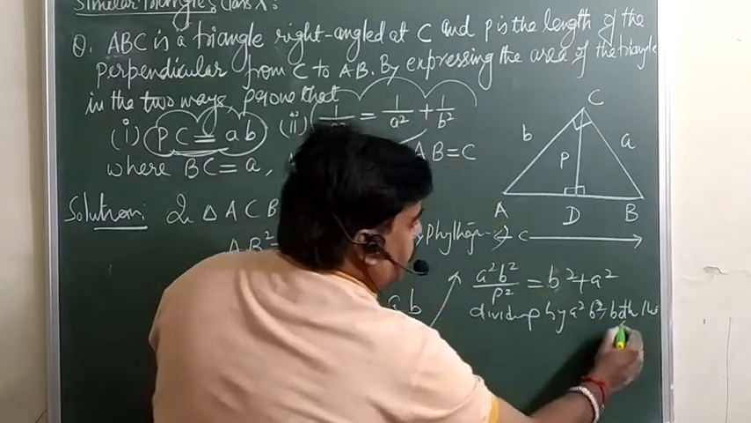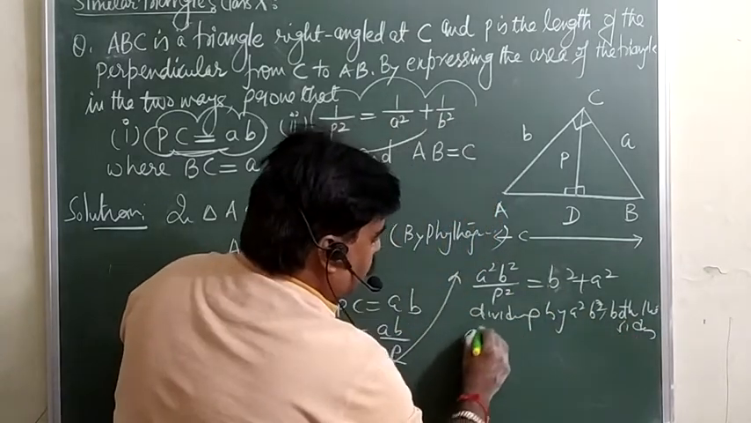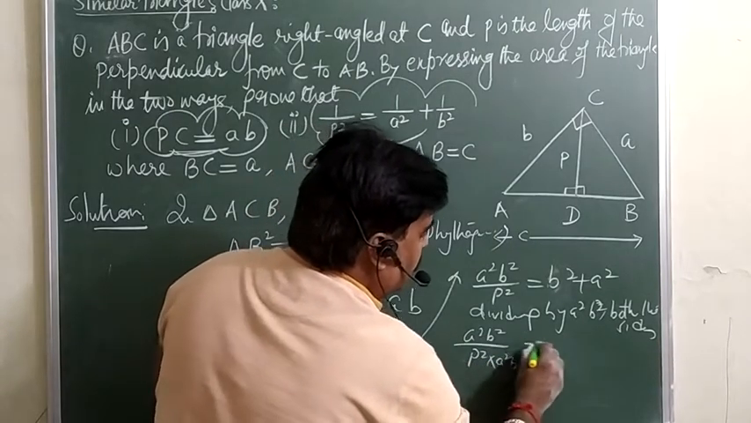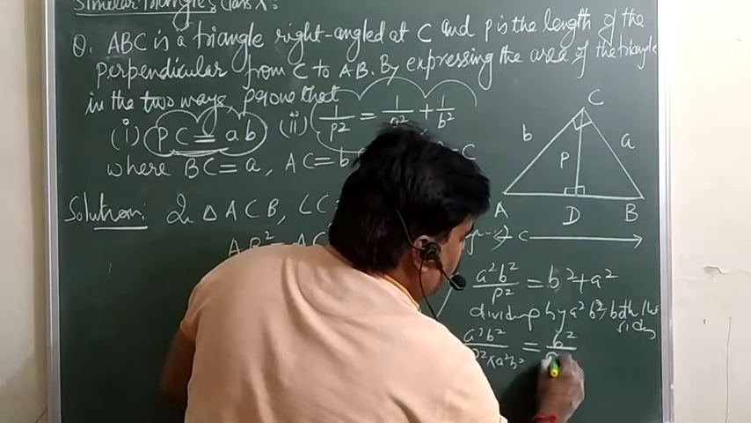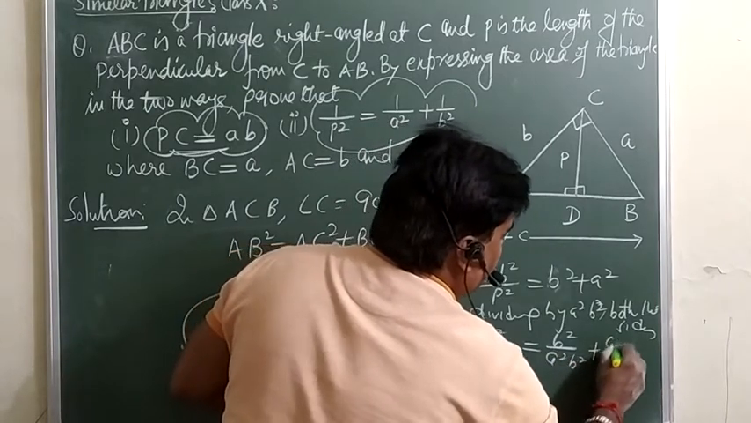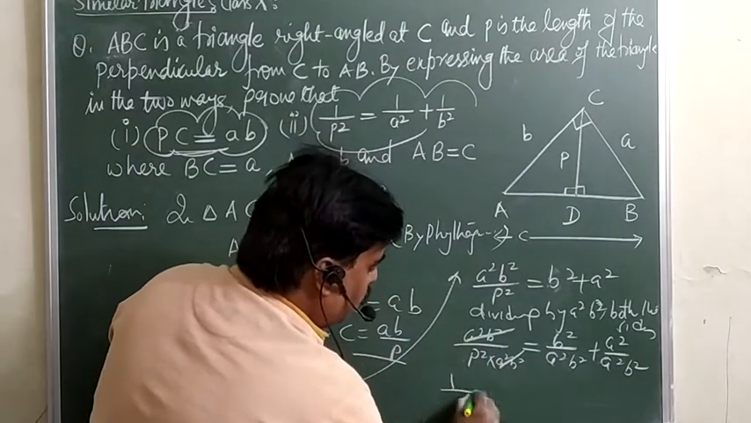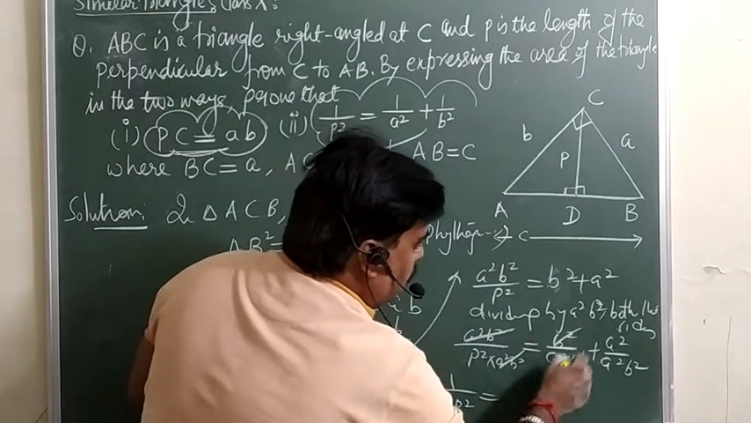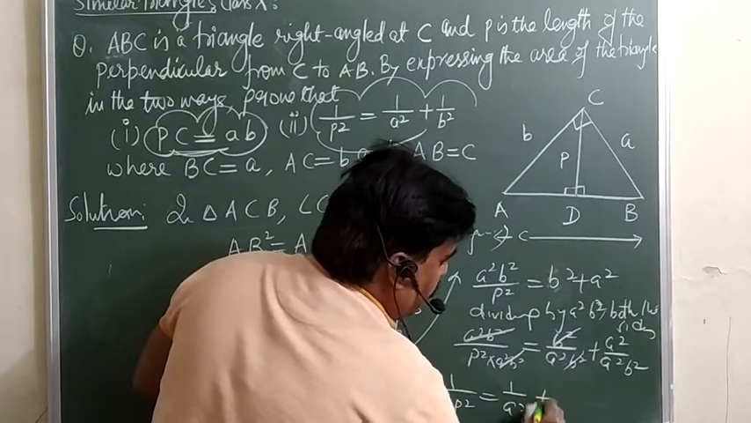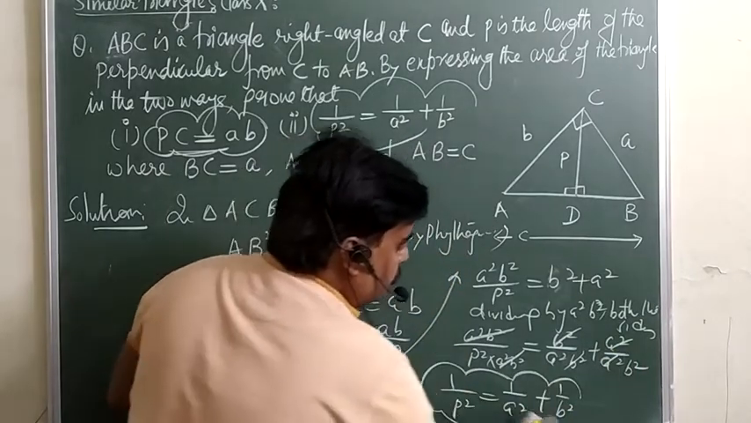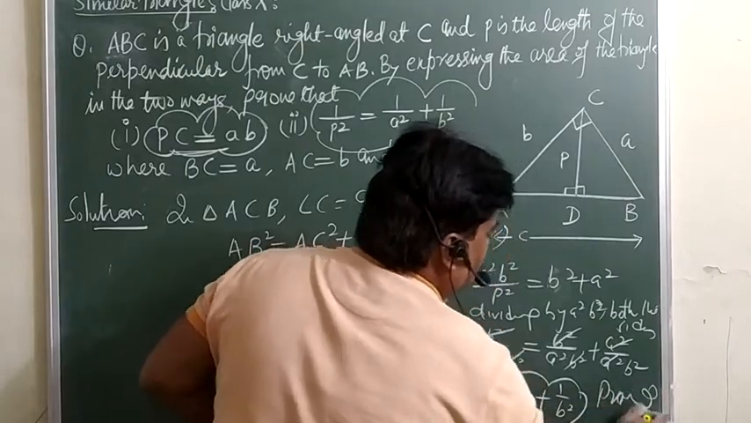So what you will get? A square B square over P square into A square B square is equal to B square over A square B square plus A square over A square B square. A square B square cancel, so 1 over P square is equal to 1 over A square plus similarly here 1 over B square, which you want to prove. So this is your proof. Have a look.